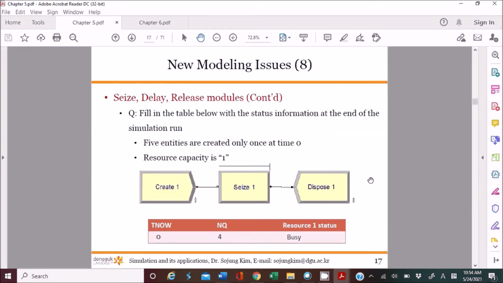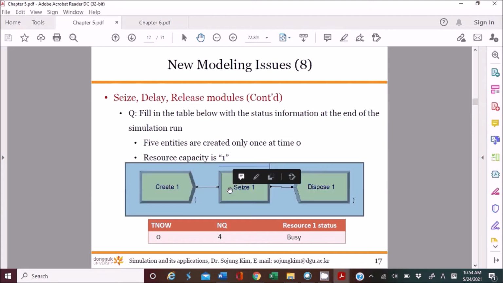Let's say you only put the seize module over here, with the create and dispose modules. The create module generates entities, and here is the information: 5 entities are created at time 0. So this create module generates 5 entities at time 0, and the resource capacity is 1. Got it? The first, second, third, fourth and fifth entities are generated at the same time, at time 0.